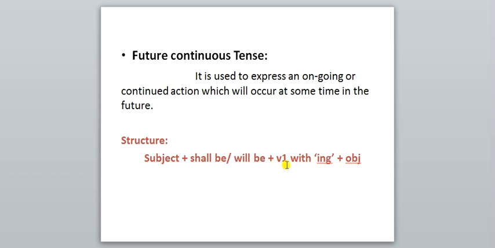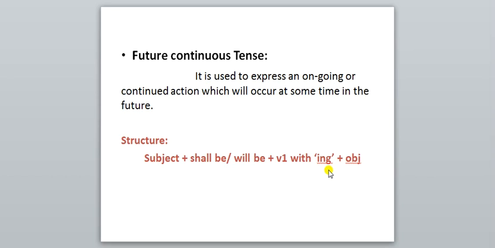And as I told you, ing is added to show the ongoing action, continuous action, incomplete action, which is in process. Now I am teaching you. What am I doing right now? I am teaching you. It means the action of teaching is going on. Continuous action is there, but this is present continuous tense.